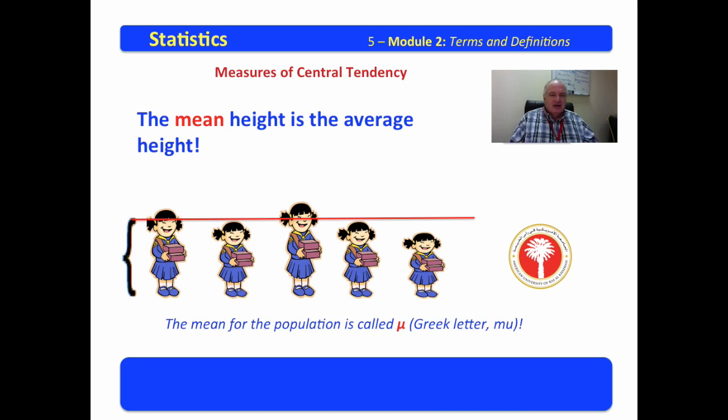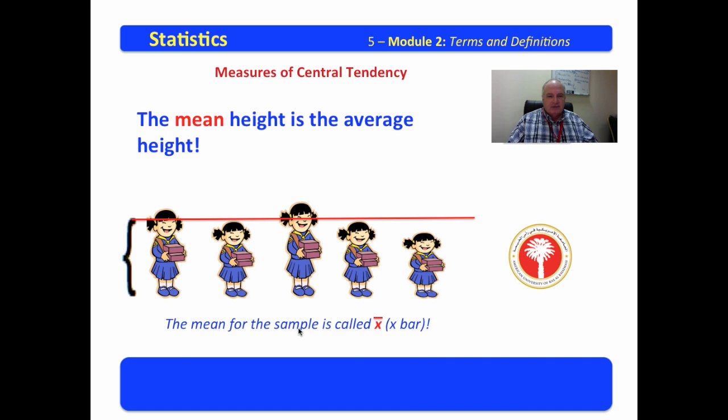Just a thought. Now, the mean for the population is called mu, and it's the Greek letter mu. Many years ago, I had a guy post on one of my videos, said, you need to call it Miu. Well, I'm a Texan, and I call it mu. We come from a land where there are a lot of cows, and cows say moo, and cows are studying statistics all the time. Mu, this Greek letter, represents the mean of the population.